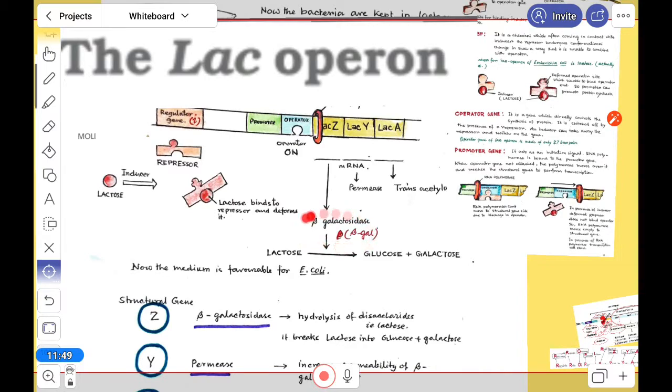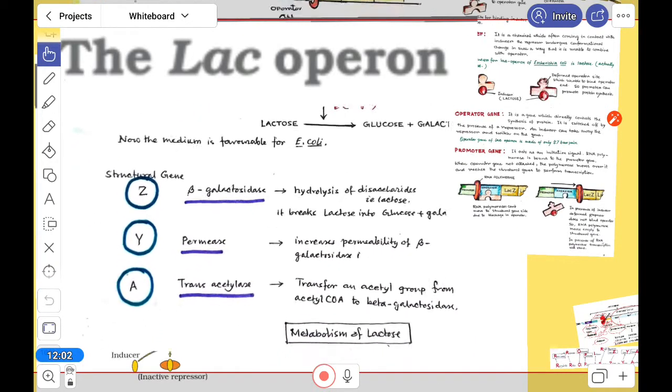This beta galactosidase easily converts lactose into glucose and galactose, so that E. coli can get the favorable media, and it can survive there.